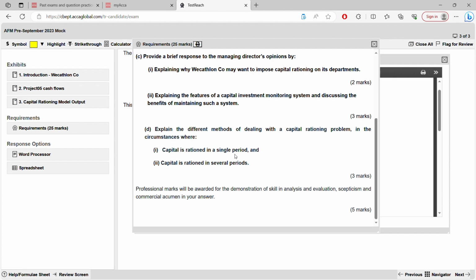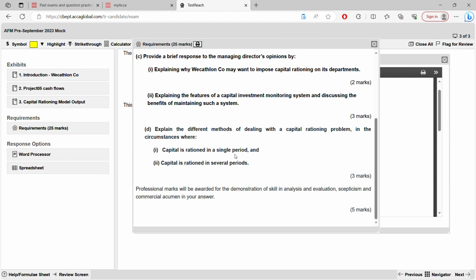One difference is it is in a single period. And another thing is, to decide the project, you solve them based on a ranking. You give the projects a rank based on a profitability index. You have to calculate a profitability index first. How is it calculated? Net present value of the project divided by capital investment needed in that restricted period. That's how you get it. And whichever is giving you the highest profitability index, you rank first, then second, then third, then fourth, like that.